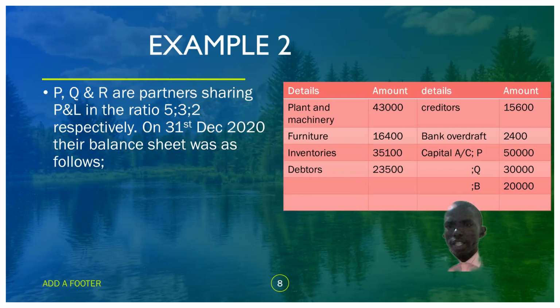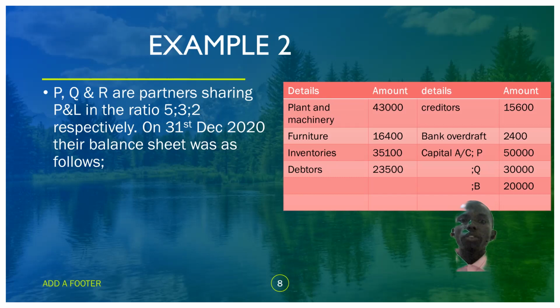That means P receives 5 out of 10, since 5 plus 3 is 8, plus 2 is 10. Q receives 3 out of 10, and R receives 2 out of 10.